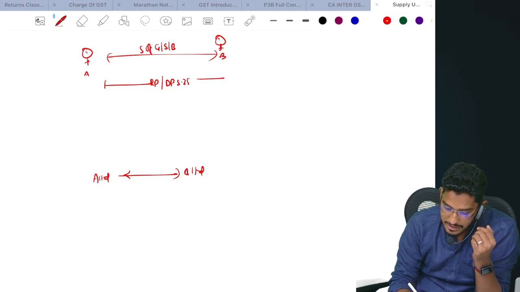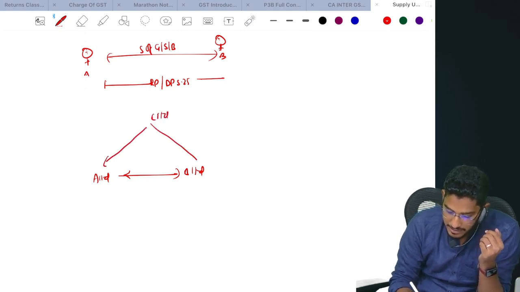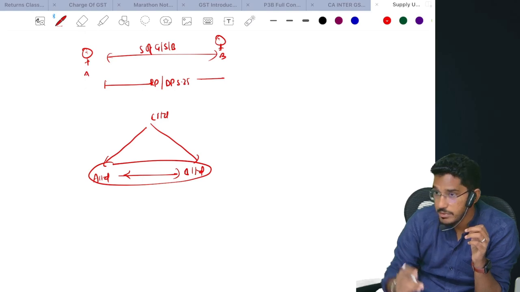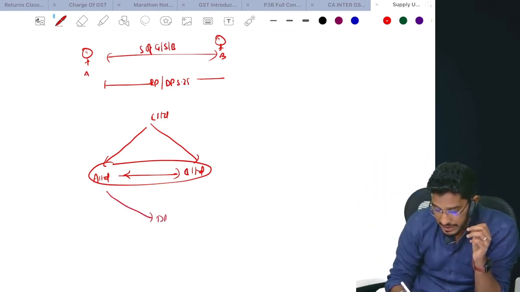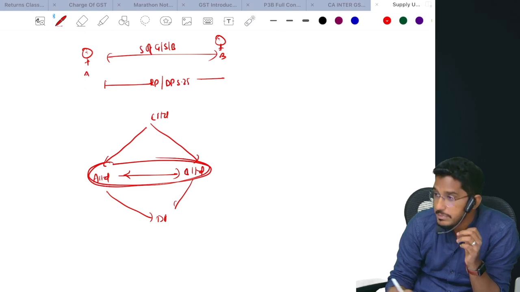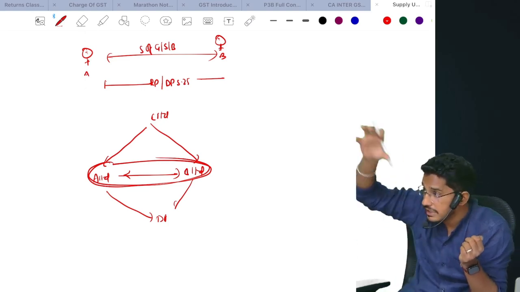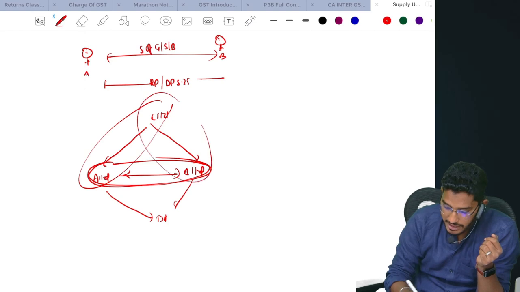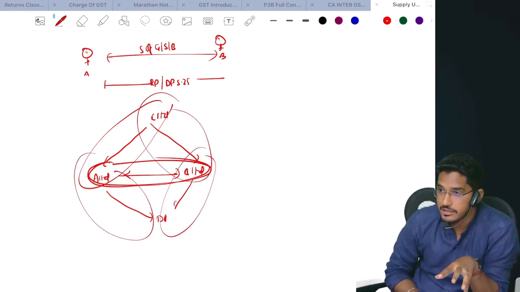Or say there is a company C Limited. C Limited is controlling A Limited, and C Limited is controlling B Limited. Then also we call them related. Why? Because both are getting controlled by a third party. A Limited is controlling D Limited, and B Limited is also controlling D Limited. Then also A Limited and B Limited will be considered as related. Why? Because both are collectively controlling some third entity. If you pay close attention here, everybody will be related, because each of them has control over another.